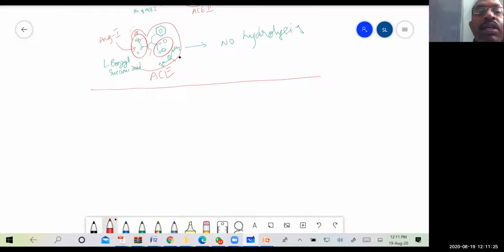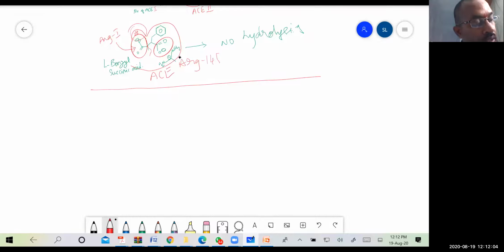One binds to the zinc binding site and another binds to arginine 145 amino acid. So in GPAT, the question is: what is the binding site of ACE inhibitors, or the binding site of captopril, or of L-benzyl succinic acid? Then you should say zinc. One is the zinc binding site and another is arginine 145.